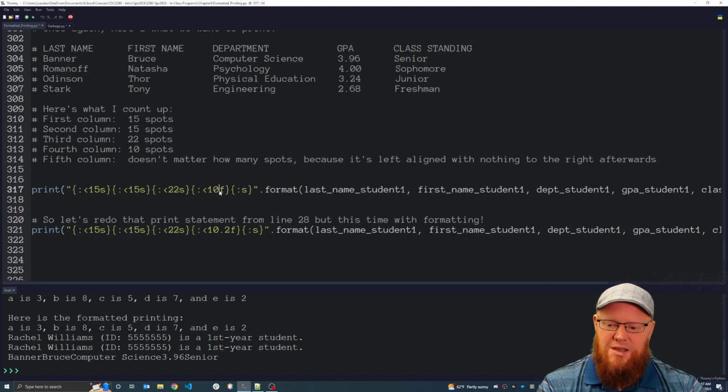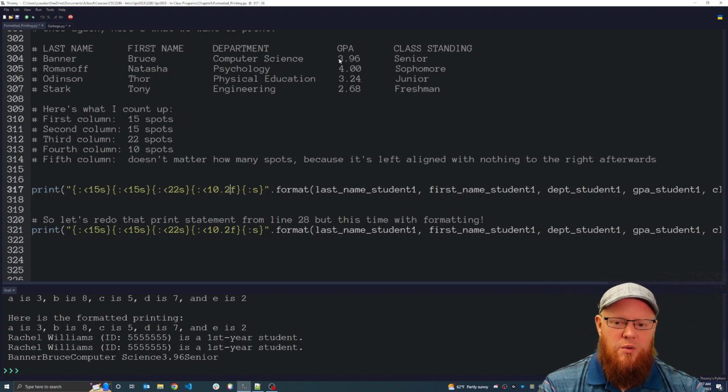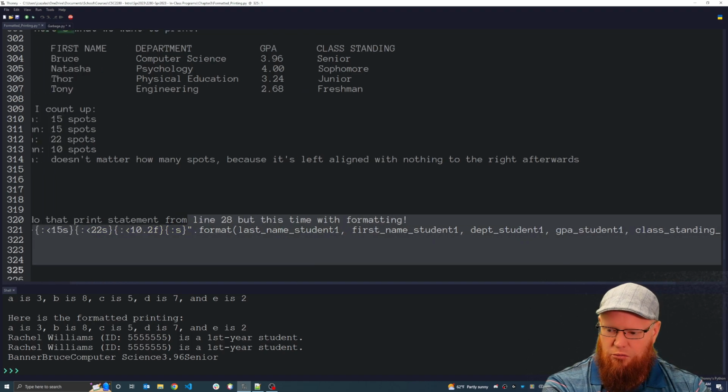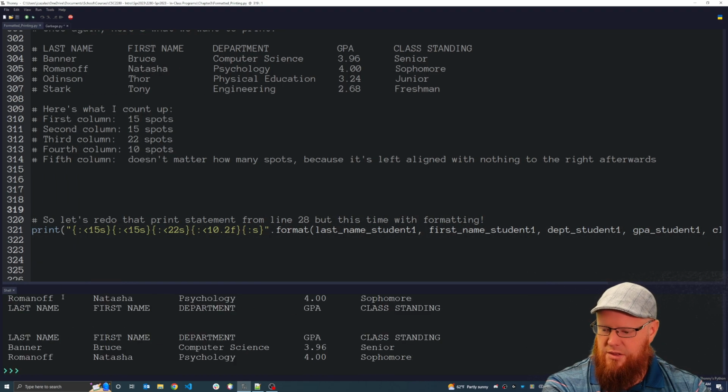The only thing we're missing is this 0.2. What did that 0.2 actually do? Well, what it really says is this entire column should print over 10 spaces, because we know the column is 10 characters wide. And because we're printing a float, which will have a decimal, that's going to be one of the 10 spaces, and we're saying to the Python interpreter, only put 2 digits after the decimal. Only put 2. And so when we run this code, let me get rid of this line so we don't print it twice. When we run this code, here is now the output.